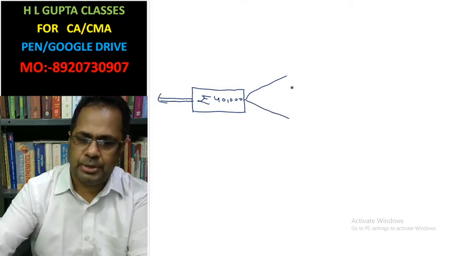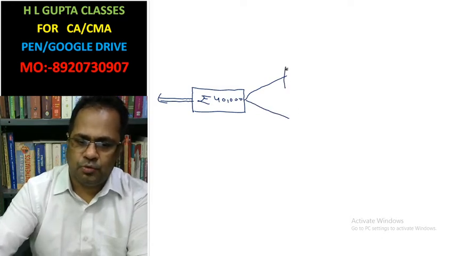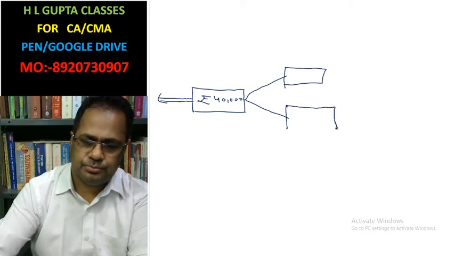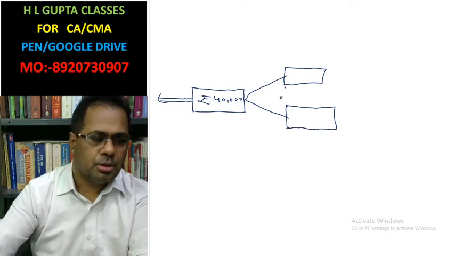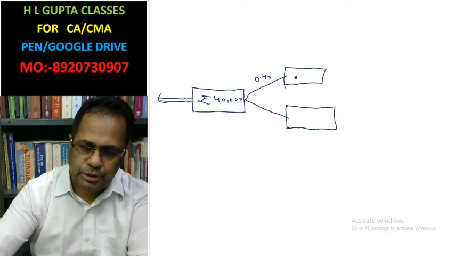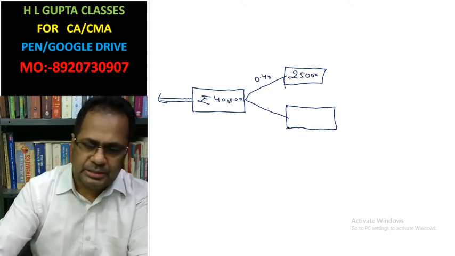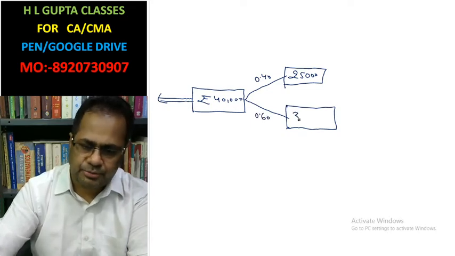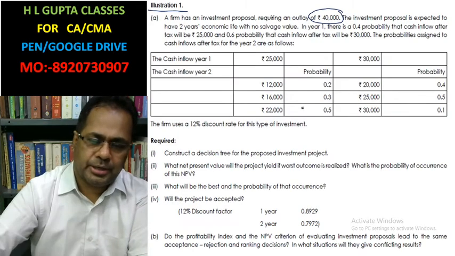The first possibility is a 40% chance of cash inflow of 25,000, and the second possibility is a 60% chance of cash inflow of 30,000. This is the question. Okay, look at it.